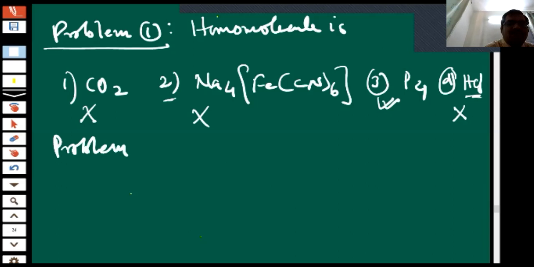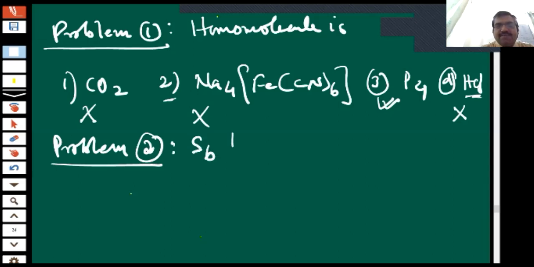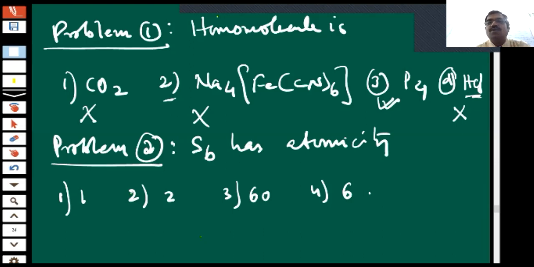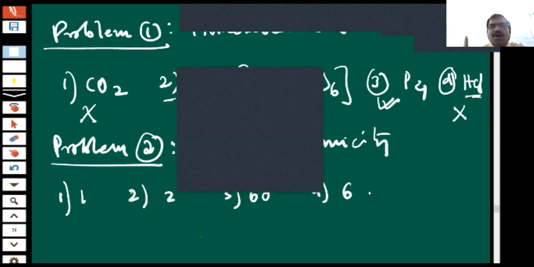Now problem second. S6 has atomicity. Option 1, 1. Option 2, 2. Option 3, 60. And option 4, 6. Who will answer? Option number 4. Wait. Let me give a chance to somebody else also. Other than Roshni, who will answer?